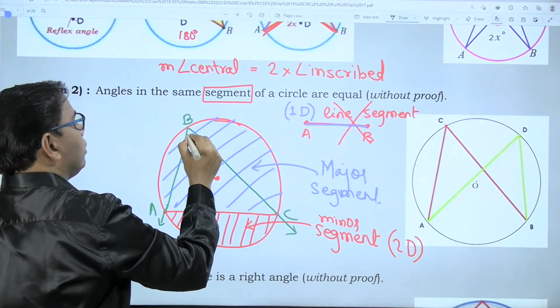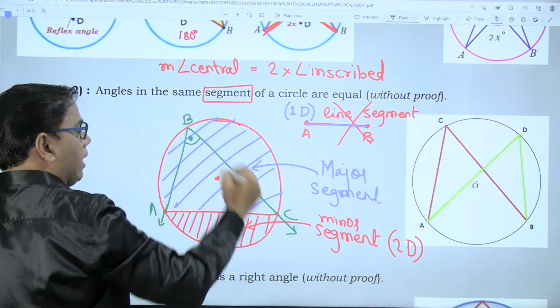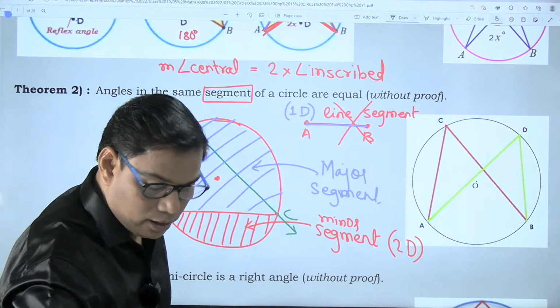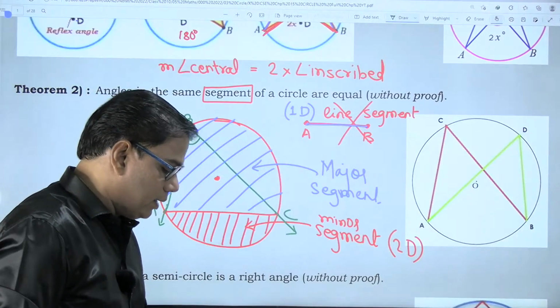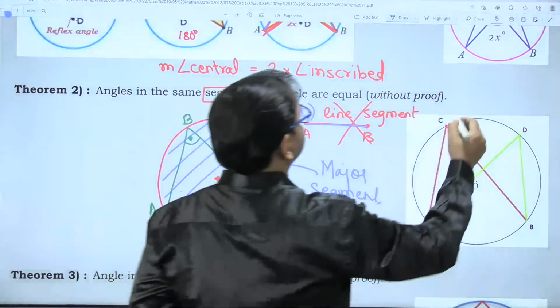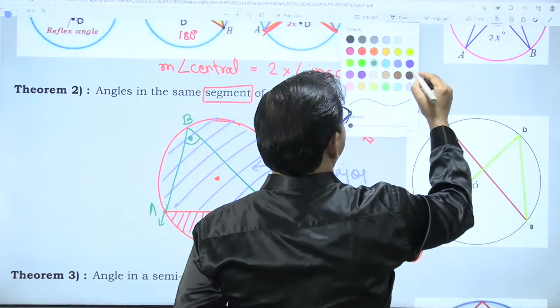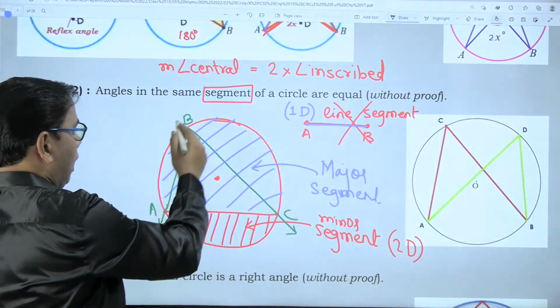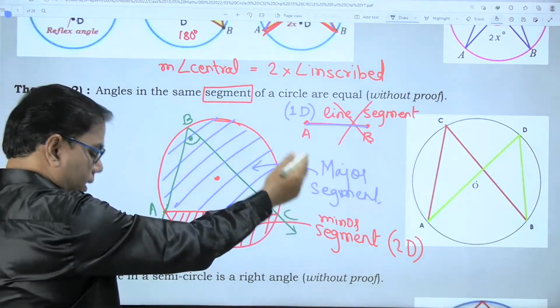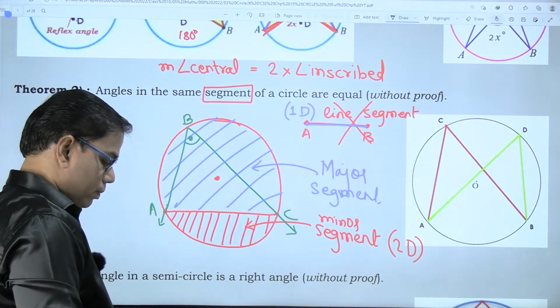In which segment do you see this angle? You can write your comment. Is it in the major segment or the minor segment?